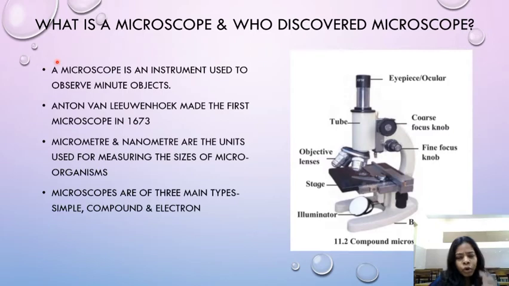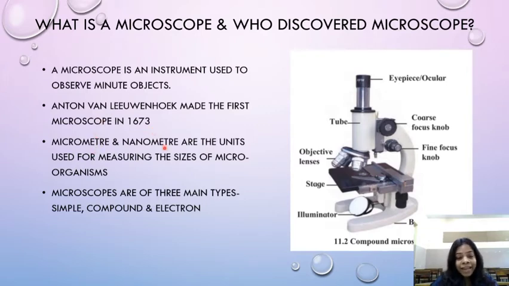Children, now we know that cell is the smallest unit of a living thing. So if we want to observe the cell, if we want to study about the cell, we need some instrument which is going to help magnify the cell, which is going to help the cell look bigger so we can study it properly. So such instruments are called microscope. Now what is a microscope and who discovered microscope? A microscope is an instrument used to observe minute objects. Anton van Leeuwenhoek made the first microscope in 1673.